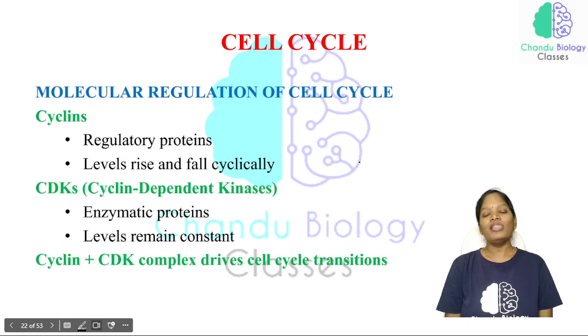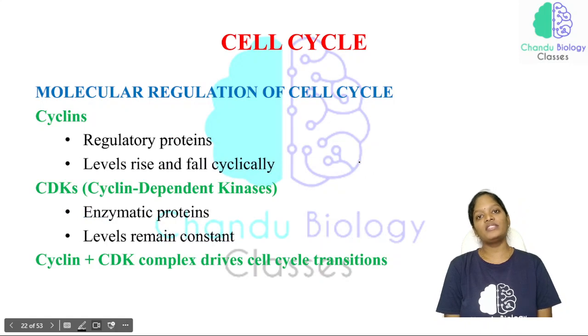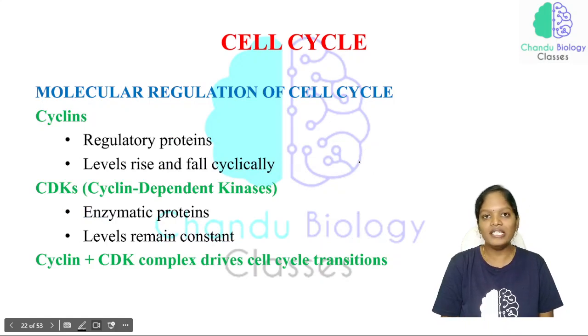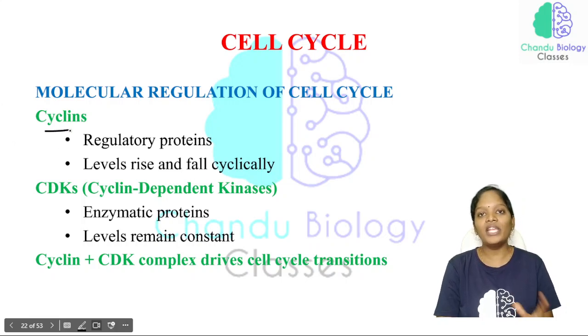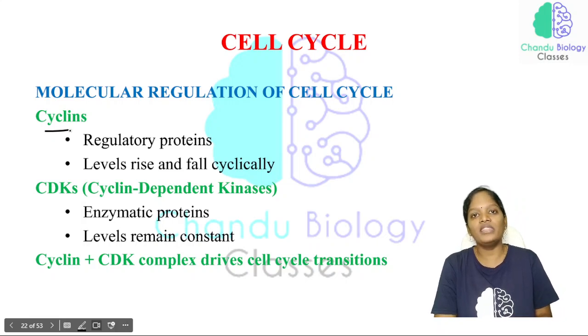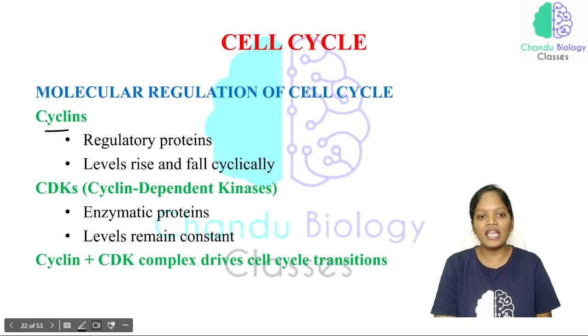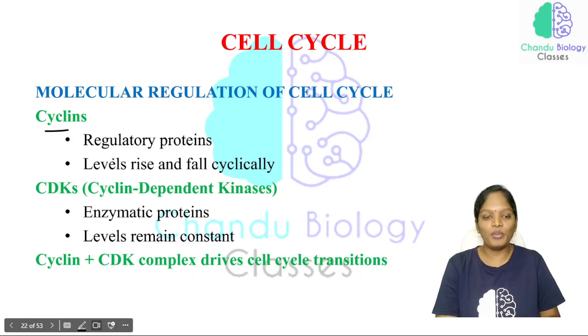Now, what are the molecular regulations of the cell cycle? How is the cell cycle regulated at a molecular level, and what are the proteins involved in regulating the cell cycle? The first important thing is the cyclin. Cyclins are regulatory proteins. Why are they called regulatory proteins? Because they are involved in the regulation of the cell cycle. That is why we say cyclins are regulatory proteins.